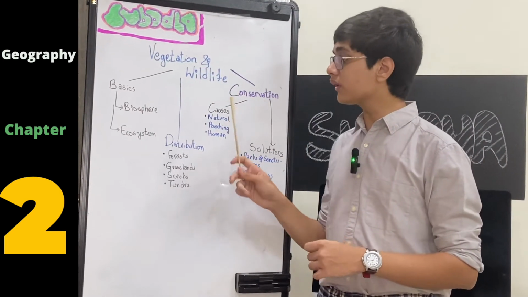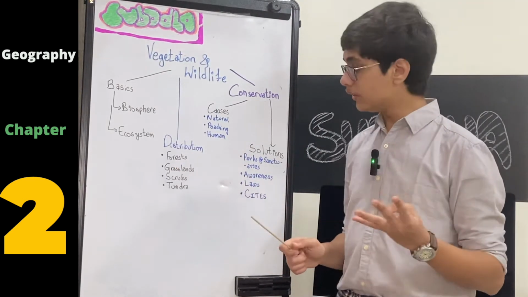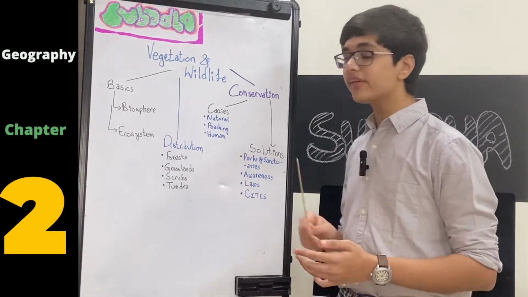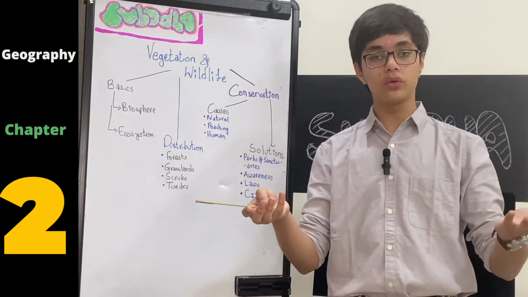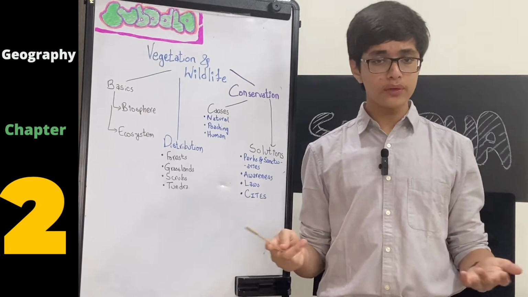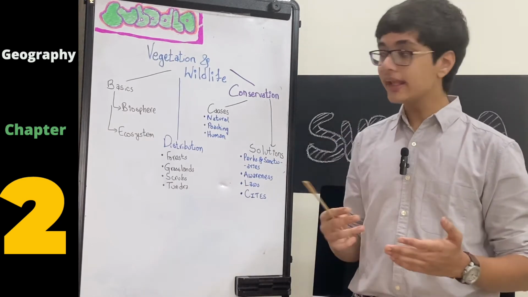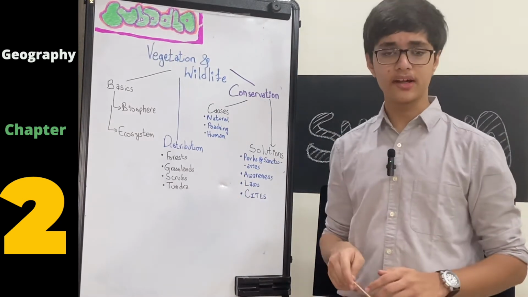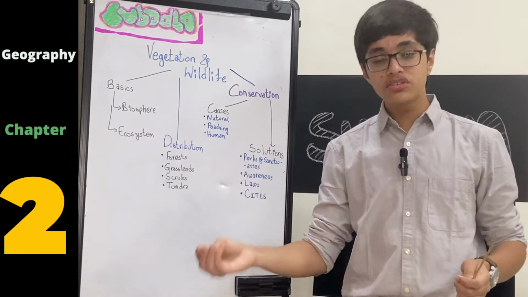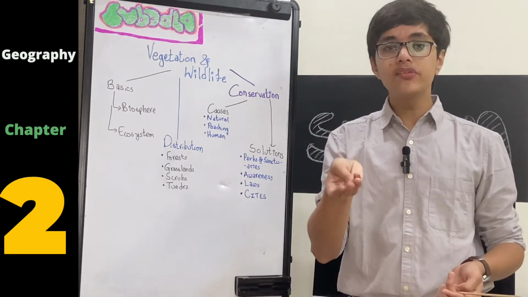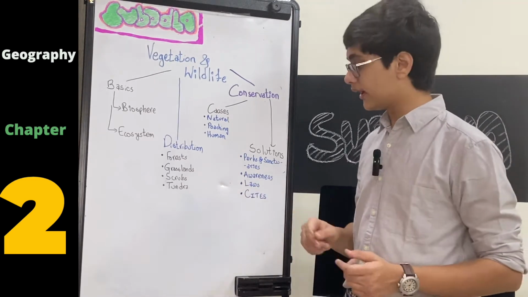So in distribution, we'll be talking about the distribution of vegetation around the world. There are four different regions in the world when we talk about the spread of vegetation. First are forests. Forests are basically those places where tall trees grow, and they are usually categorized by the high presence of water. A lot of rain takes place in this area. The second are grasslands. Grasslands are basically plain areas where tall trees do not grow, but short, tiny shrubs grow. It's basically plain land. So that is the concept of a grassland.